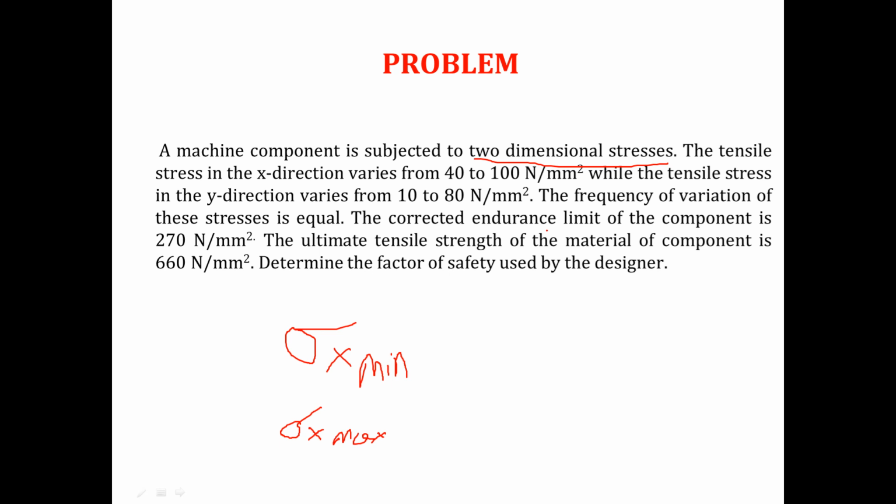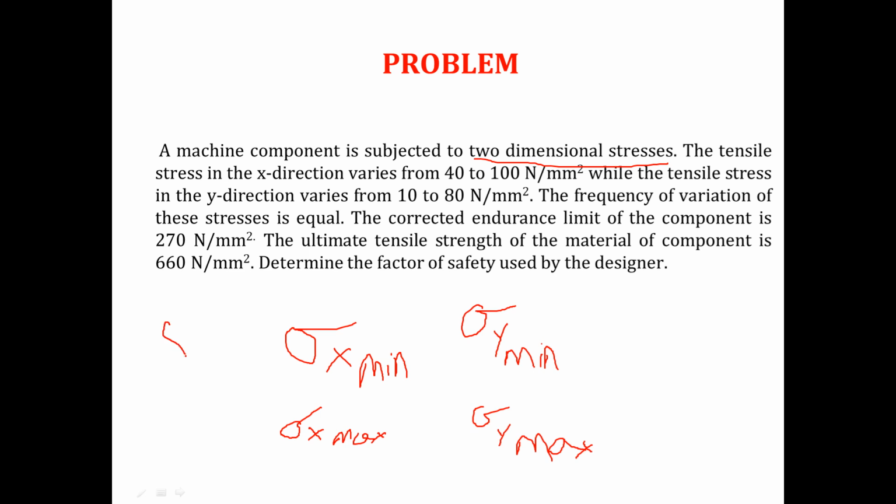maximum is given to you, which is 100 Newton per millimeter square, while the tensile stress in the y direction varies from 10 to 80 Newton per mm square. That means sigma y minimum is given to me, that is 10 Newton per mm square, and sigma y maximum is given to me, that is 80 Newton per mm square. Frequency of variation of these stresses is equal. Corrected endurance limit of the component is 270 Newton per mm square.